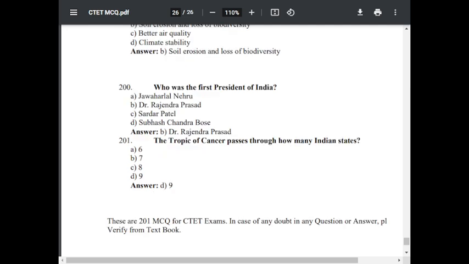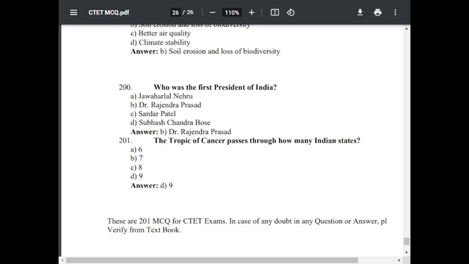Question number 200. Who was the first president of India? Option A Jawaharlal Nehru, option B Dr. Rajendra Prasad, option C Sardar Patel, option D Subhash Chandra Bose. The correct answer is Dr. Rajendra Prasad.